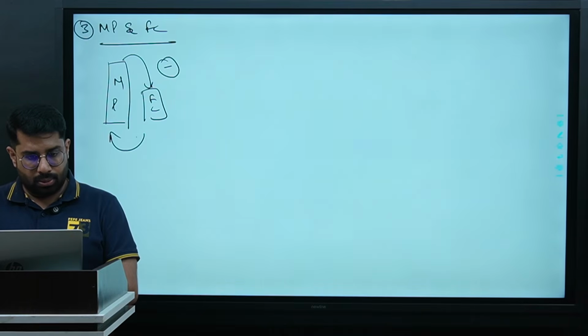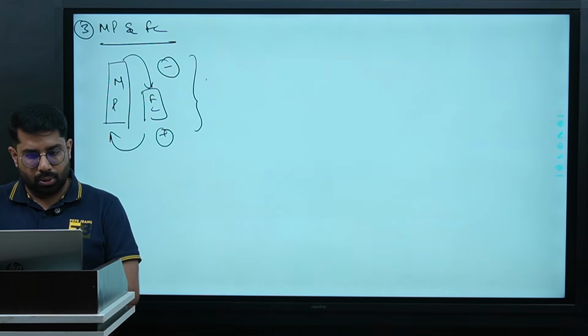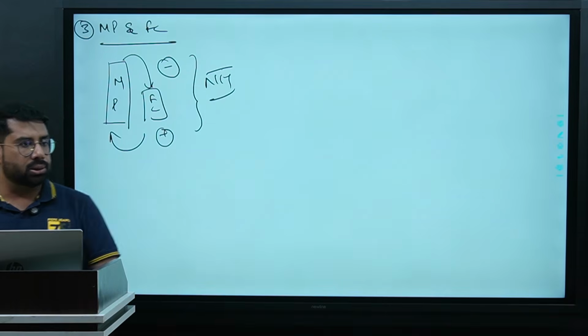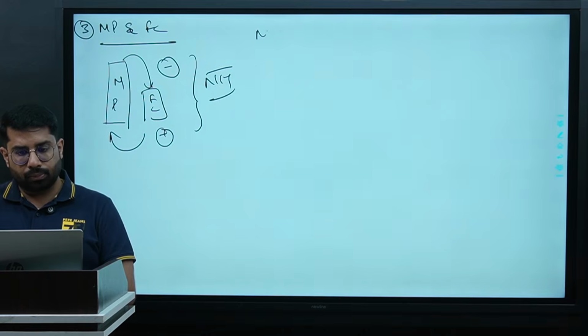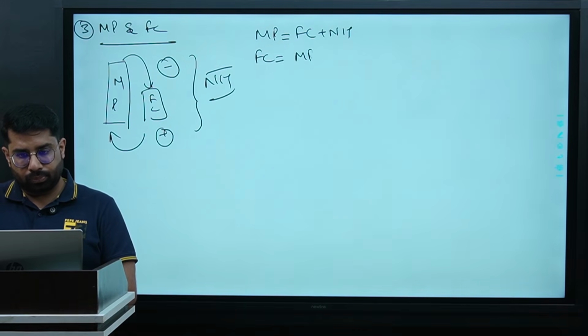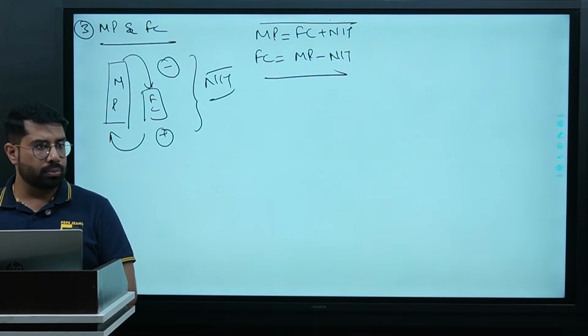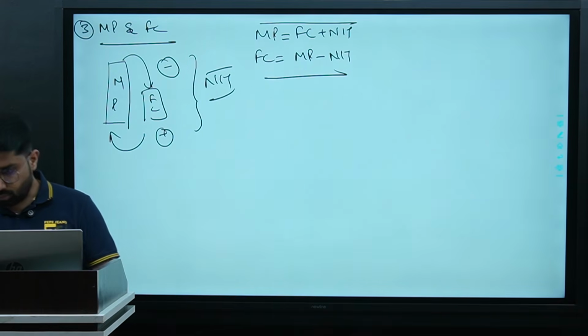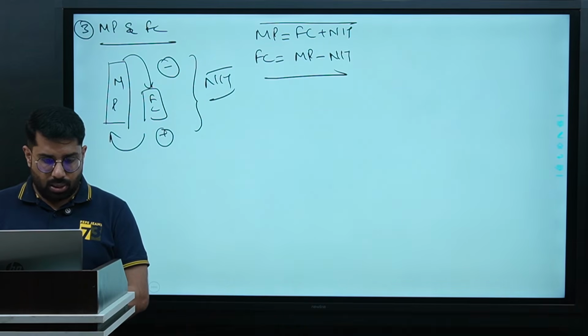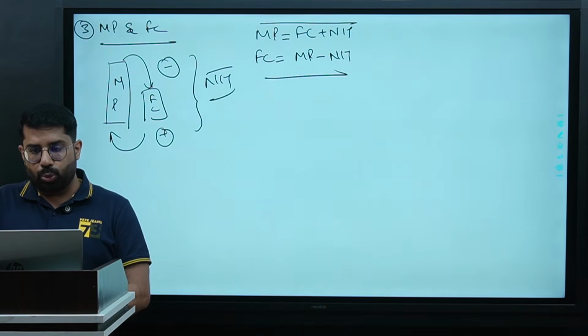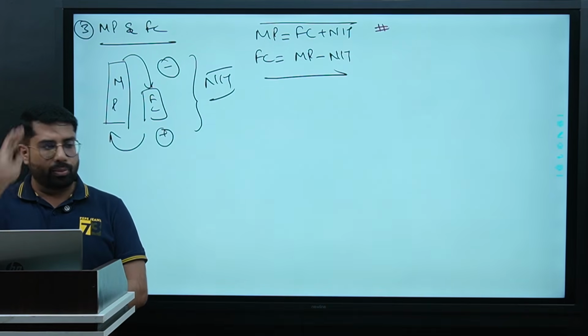Minus plus what? Net indirect tax. Right? Means MP equals to and FC equals to. Are we clear, guys? Correct? If you understand this thing, I'm going to discuss one thing with you people and then we are going to start making the formulas.